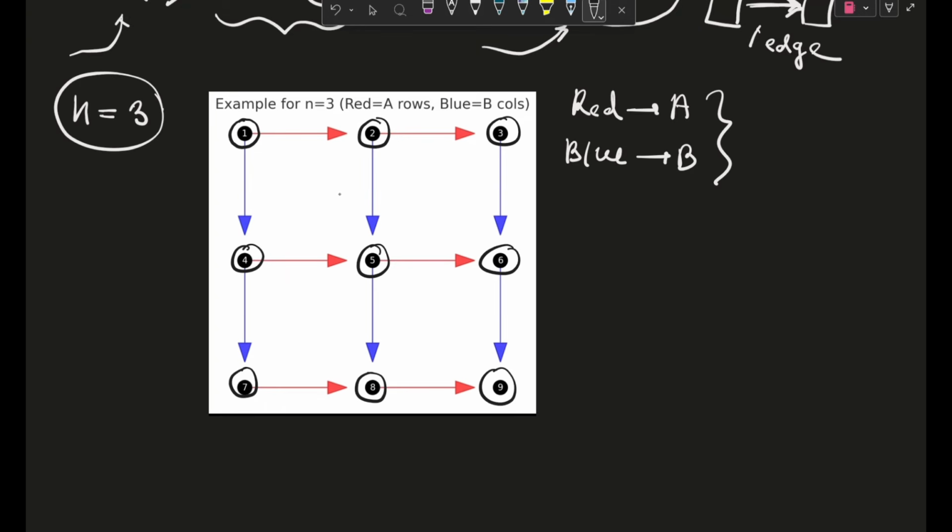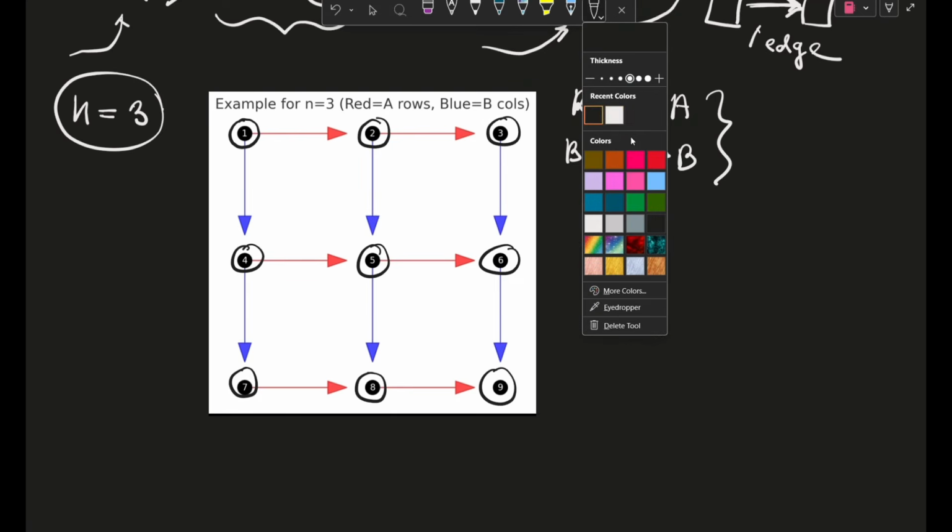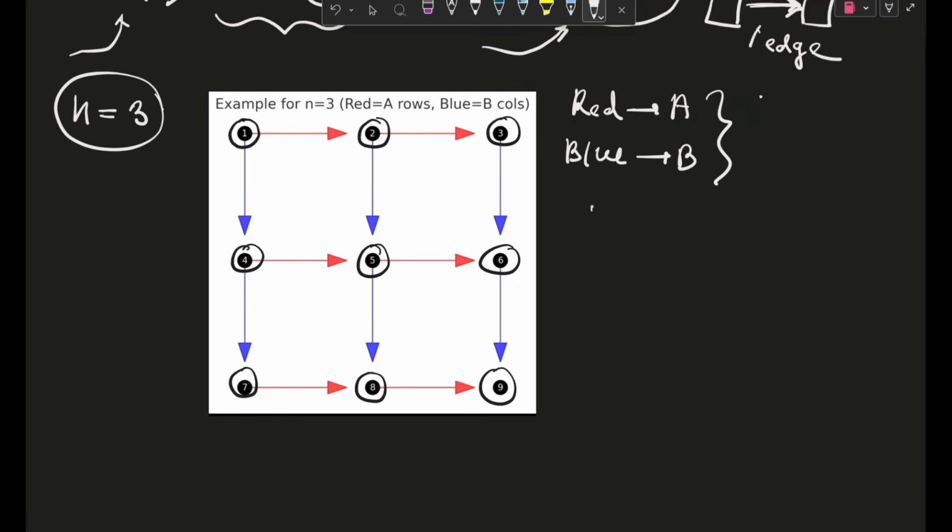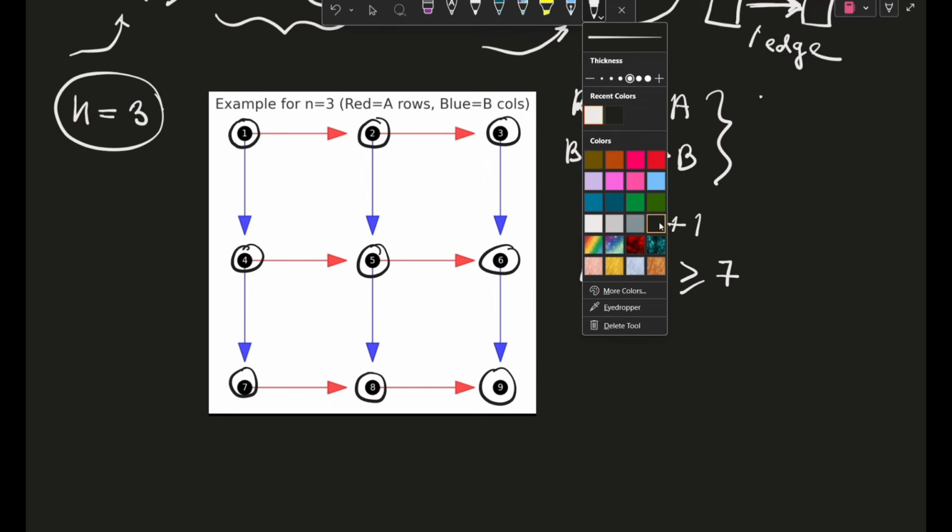So if you actually see carefully, I don't think there will be enough intersections here. If we try to apply our formula, n square minus n plus 1, so for 3, I hope k minimum comes out to be greater than or equal to 3 3s are 9 minus 3 is 6 plus 1 is 7. Okay, so we need to see the seventh number station.